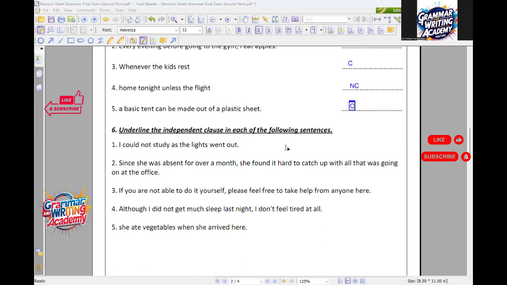Number 6. Underline the independent clause in each of the following sentences. Number 1. I could not study as the lights went out. I could not study. So here, I could not study. An independent clause can stand alone, as you know, right?